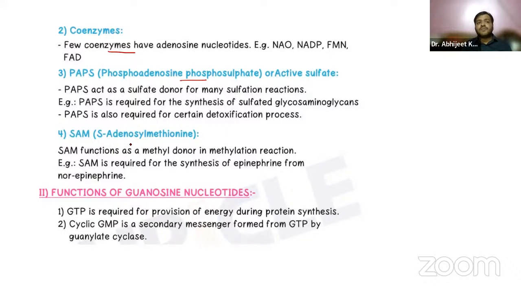Okay, apart from that, GTP, guanosine triphosphate, is required for the provision of energy during protein synthesis. Cyclic GMP, that is the guanosine monophosphate, is a secondary messenger, formed from GTP only. Obviously, GTP triphosphate will be broken down into di, then converted into monophosphate, with the help of the enzyme guanylate cyclase.